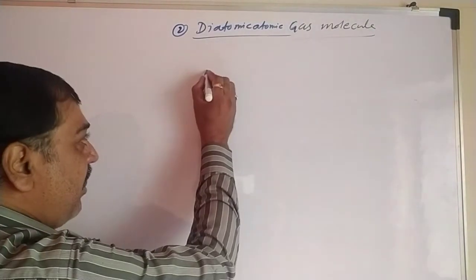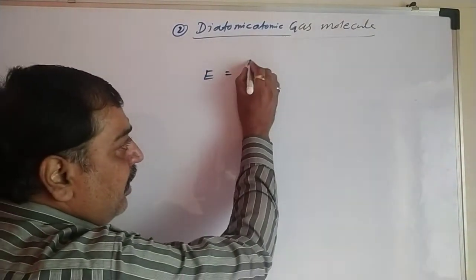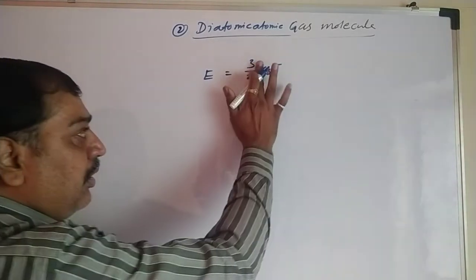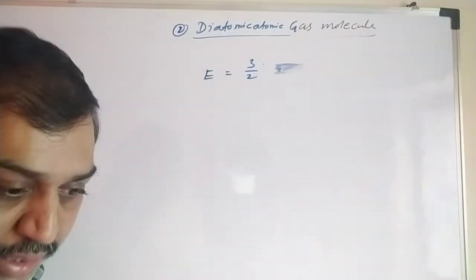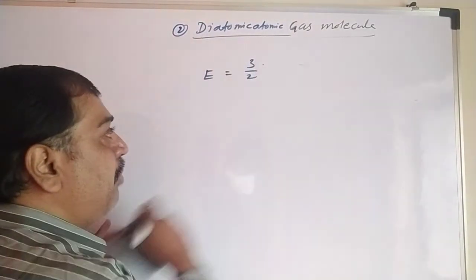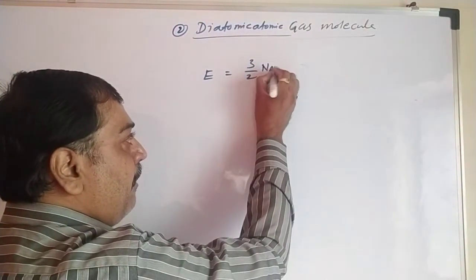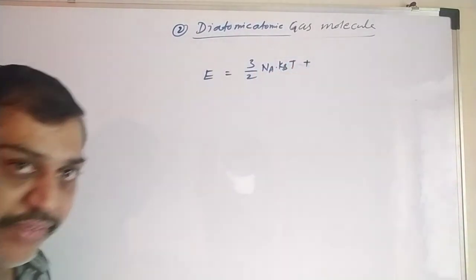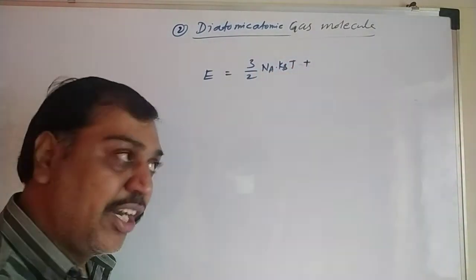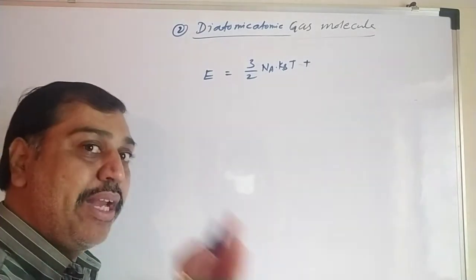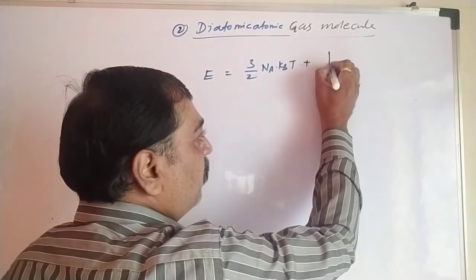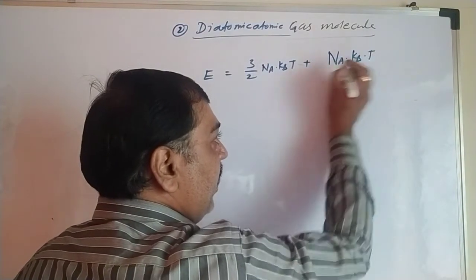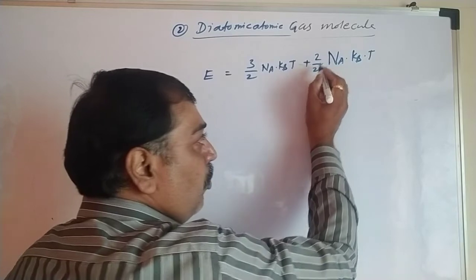So what is the total internal energy? It is 3 by 2 Na kB T for the translational degrees of freedom, plus the rotational degrees of freedom: 1 by 2 kBT plus 1 by 2 kBT, which comes to be Na kB T. In your book, they have taken 2 by 2, and 2 by 2 is 1.